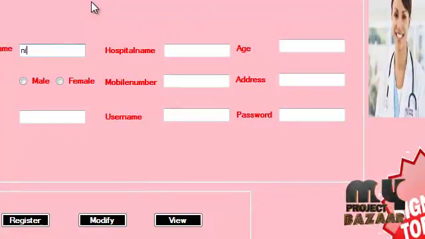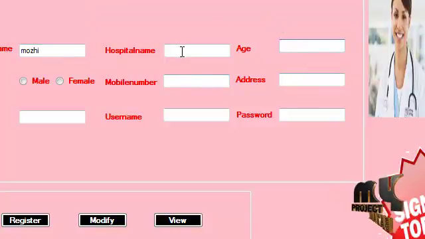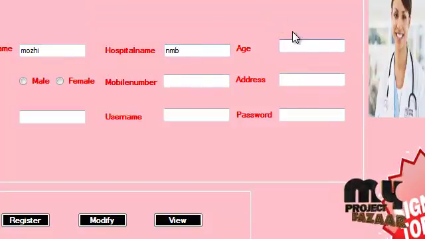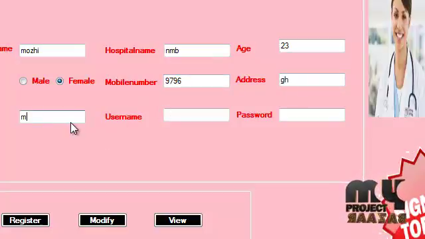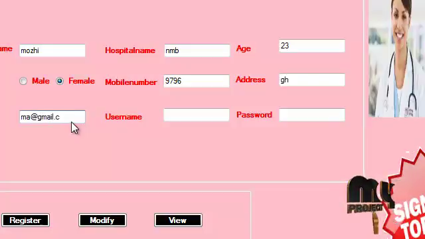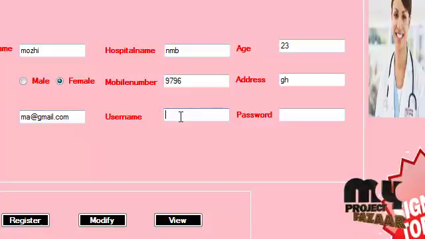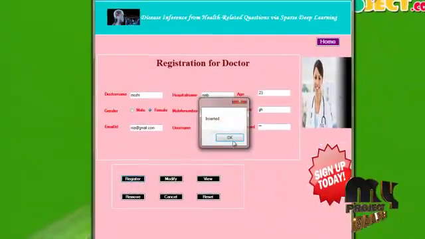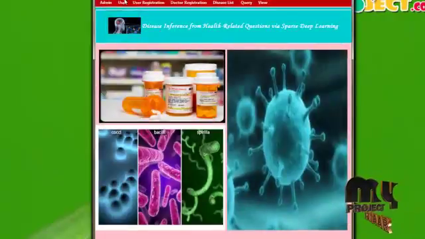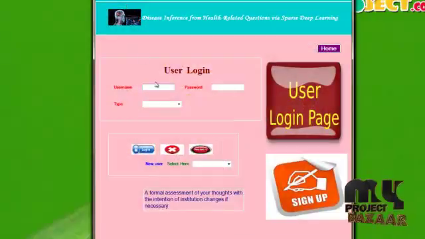Doctor name and our personal details are typed in these pages, then username and password. Registered successfully. The doctors go back, and the same process applies for our user.